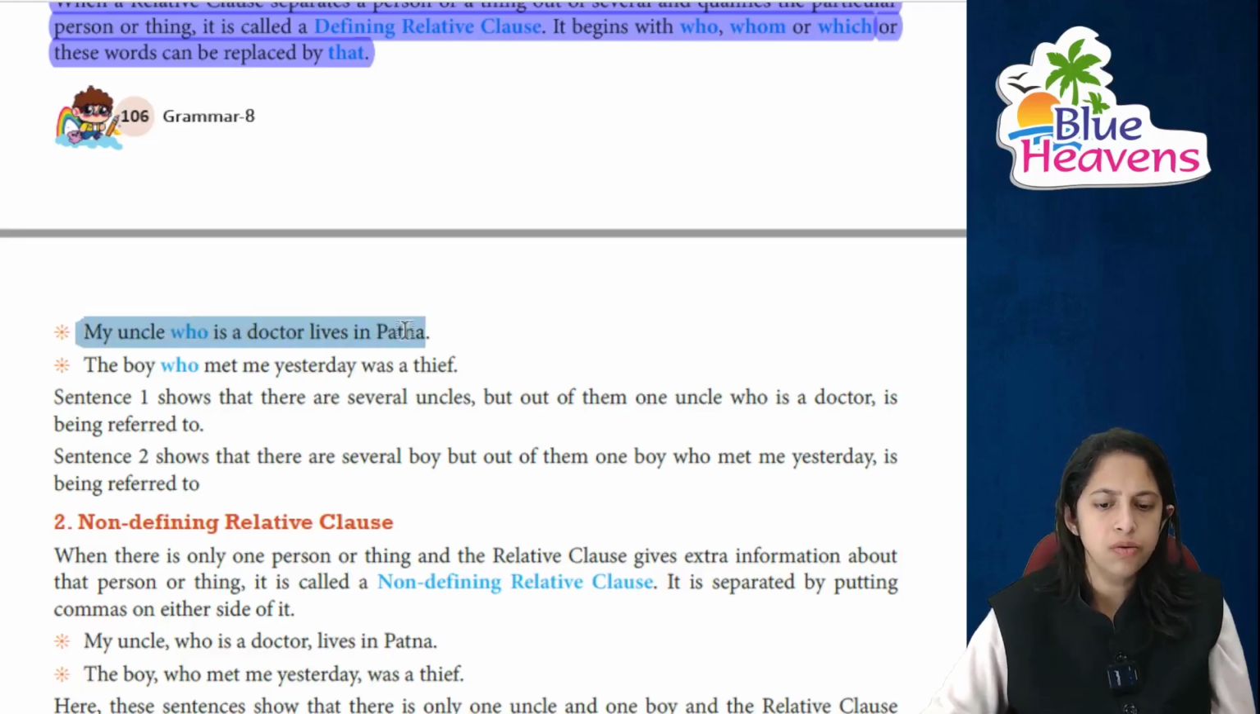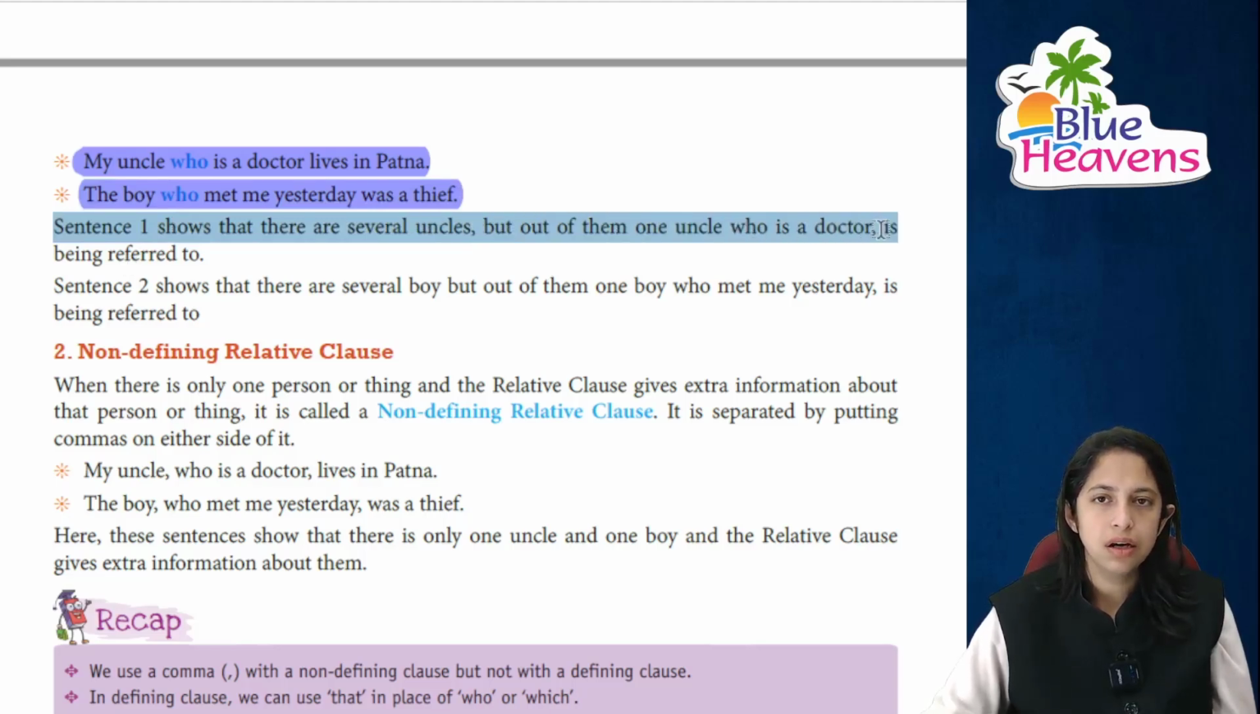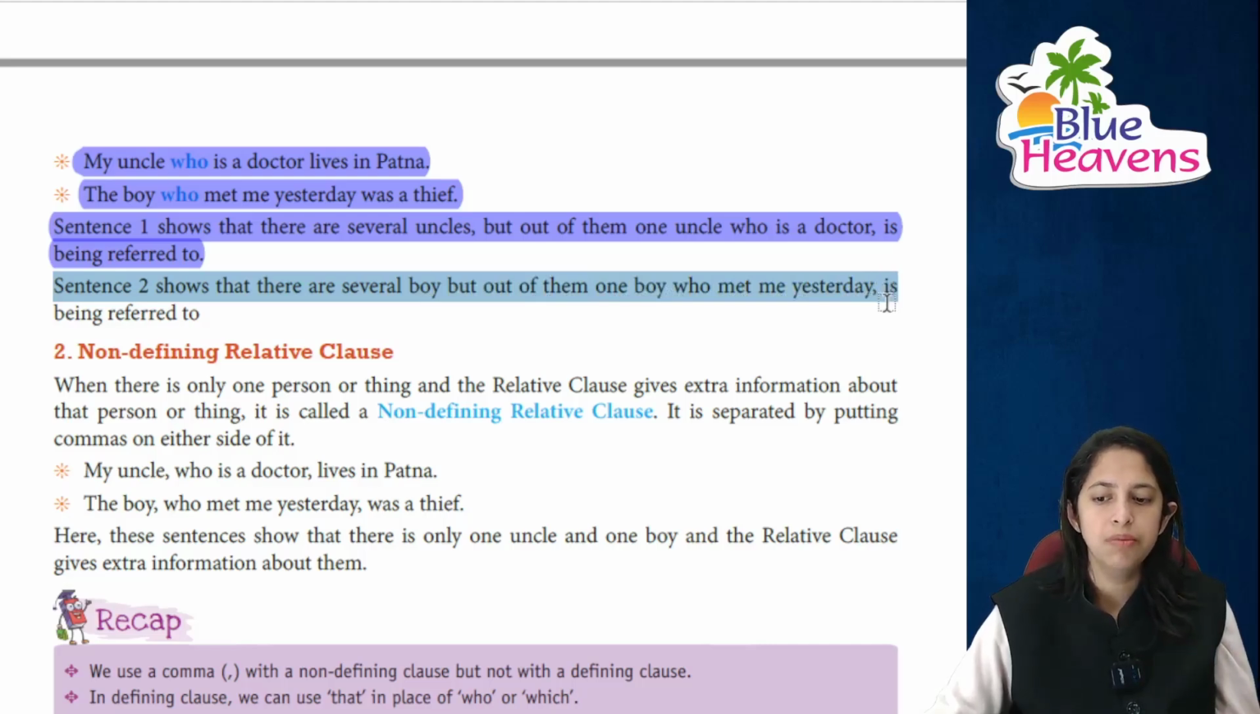जैसे कि, my uncle who is a doctor lives in Patna. The boy who met me yesterday वो एक चोर था. He was a thief. In the first sentence there are several uncles, but out of them one uncle, जो कि एक doctor है, who is a doctor, is being referred to, right? In the second sentence there are several boys, but one of them, जो कि मेरे को कल मिला था, who met me yesterday, is a thief, is being referred to.